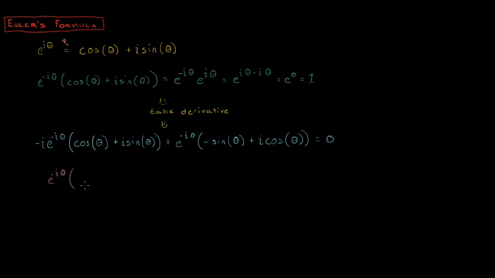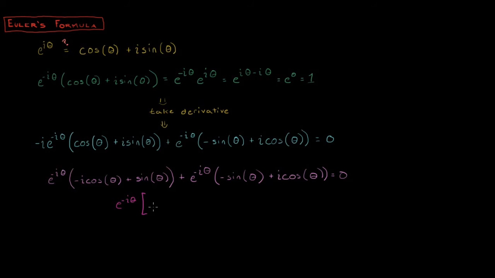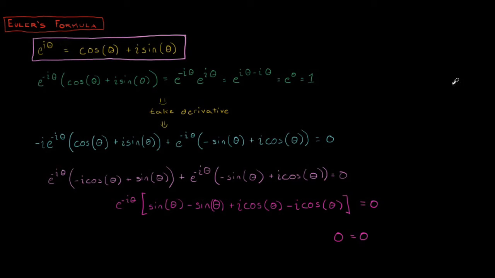We then multiply in the negative i, then pull out i times e to the negative i theta so we can combine terms. What's inside the bracket is 0, and 0 times anything is 0. So, we've shown that our original equality, Euler's formula, holds after we have just made a bunch of manipulations based on definitions.